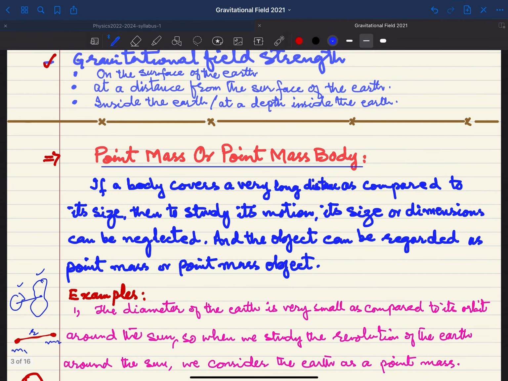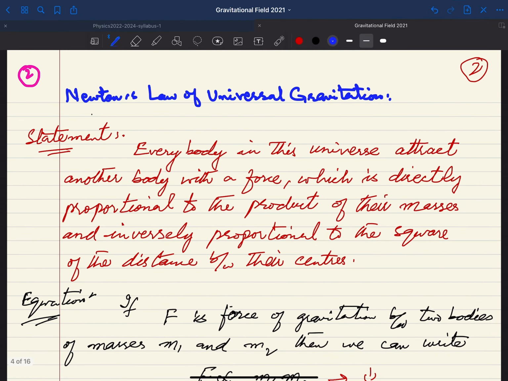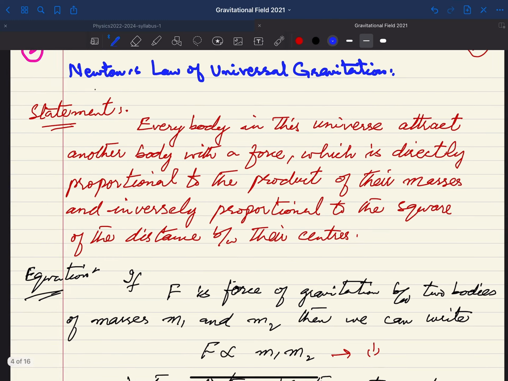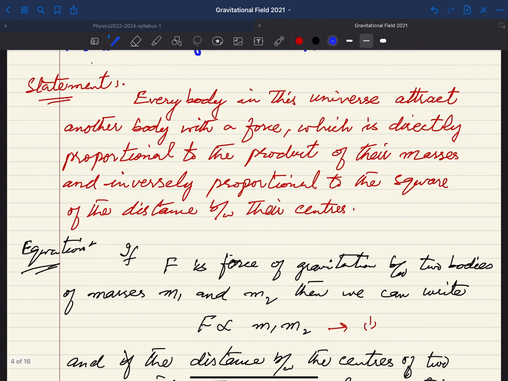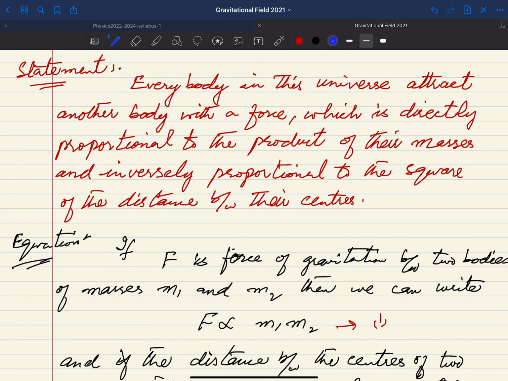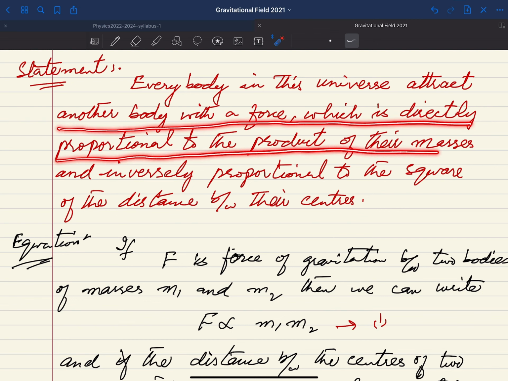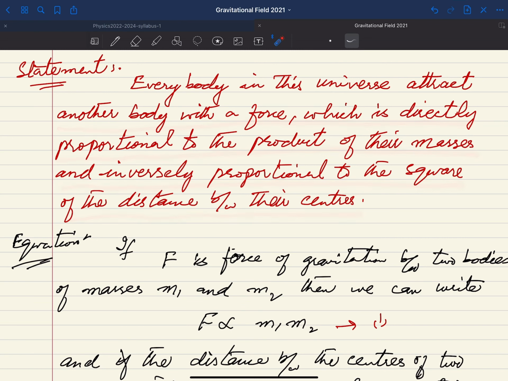अब हम आगे चलते हैं, and basically we have to discuss Newton's law of universal gravitation. What is Newton's law of universal gravitation? This simply tells us what the force between two bodies is and on what factors this force depends. So here we have the statement for this law: every body in the universe attracts another body with a force which is directly proportional to the product of their masses and inversely proportional to the square of the distance between their centers.